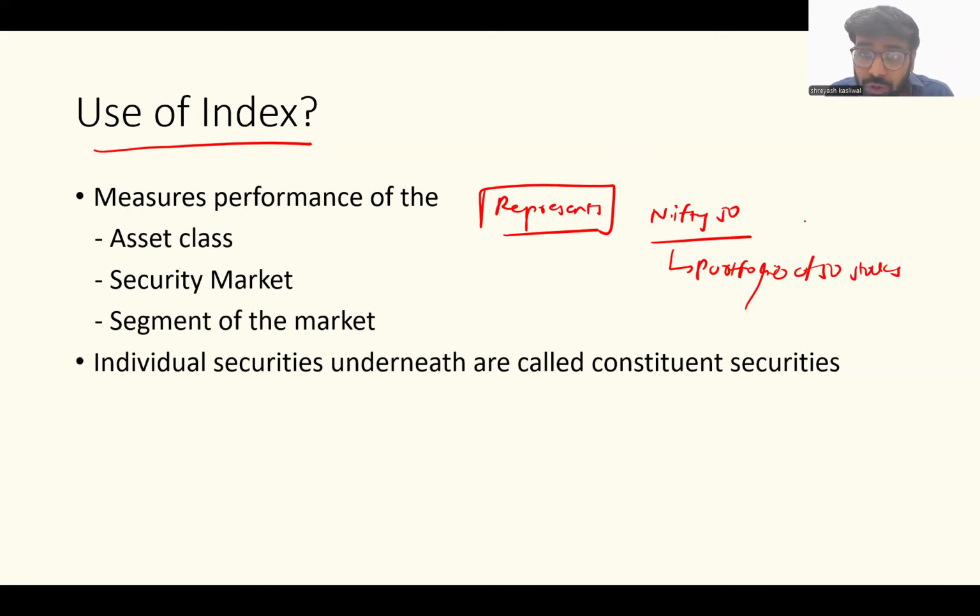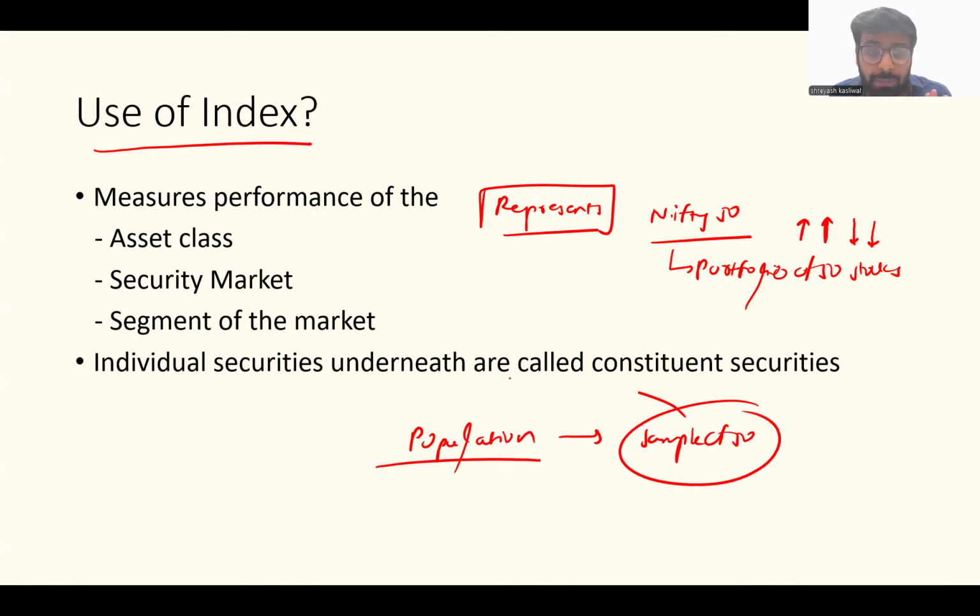So if this portfolio goes up in value, the market is going up in value. If this portfolio falls down in value, the market is falling down in value. As simple as that. That means, sir, out of a population of stocks, I am selecting a sample of 50 stocks that represents my population. And this process is called sampling from your statistics.